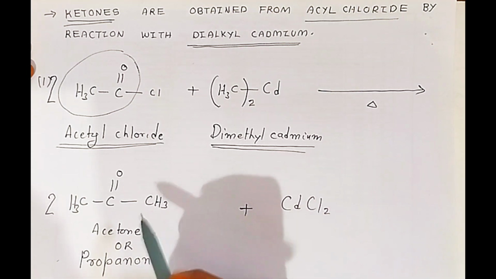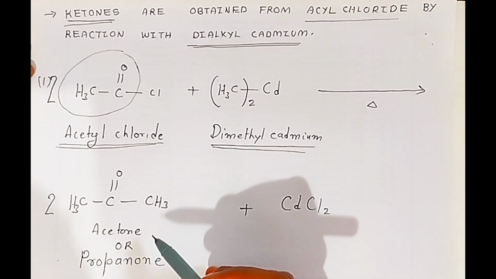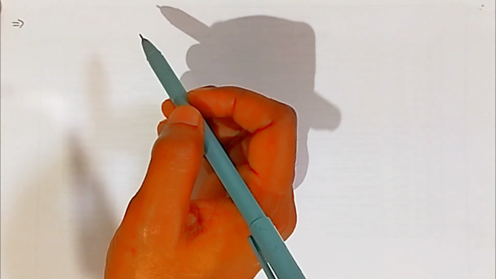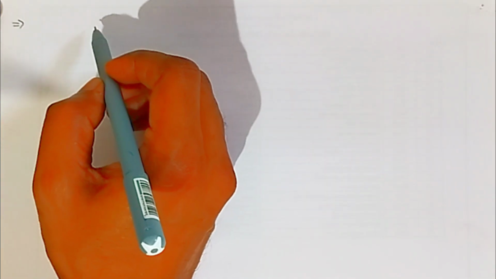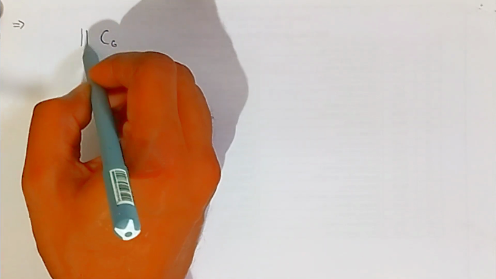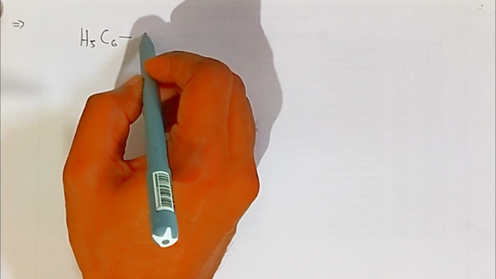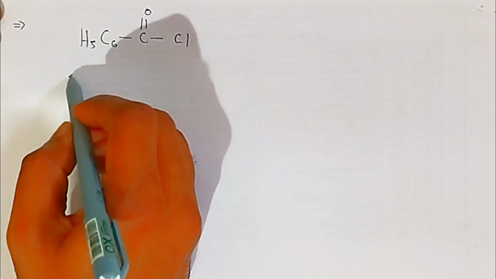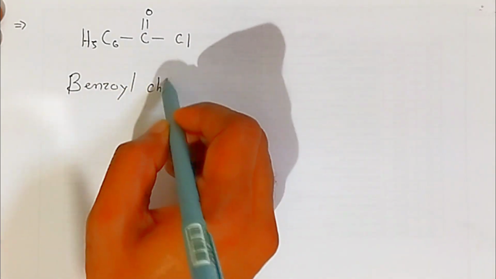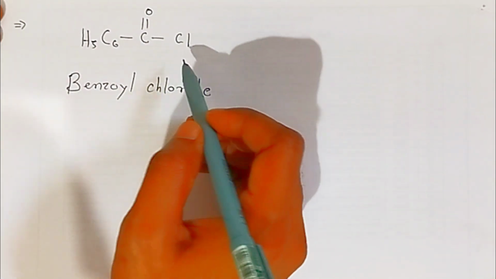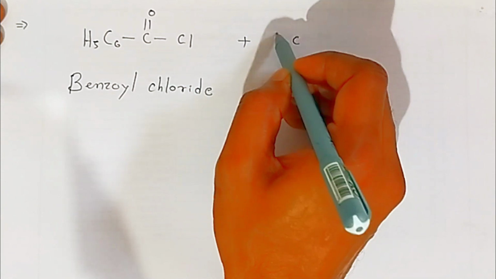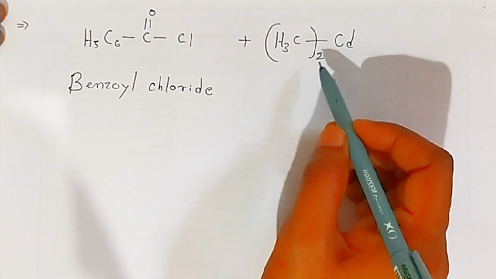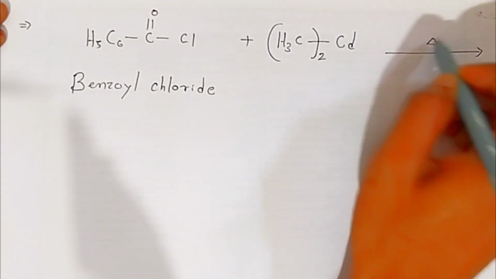Now this is aliphatic ketone, students. If you want to prepare aromatic ketones, for that, your raw material, instead of acetyl chloride, you have to take benzoyl chloride, C6H5. Then this benzene is attached to carbonyl of this carbon, and one is chloride. So this is called as benzoyl chloride. When this benzoyl chloride reacts with dimethyl cadmium, this is 2 methyl group which is attached to cadmium atom, so we call as dimethyl cadmium, and just heat it, students. What happens?